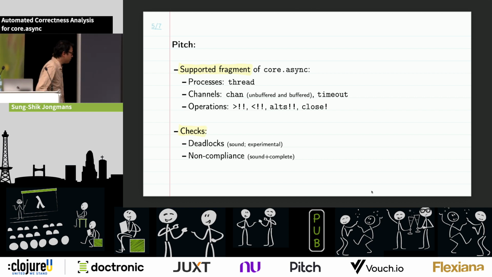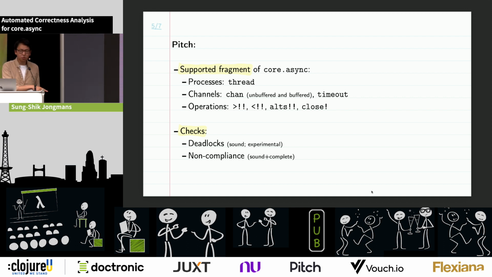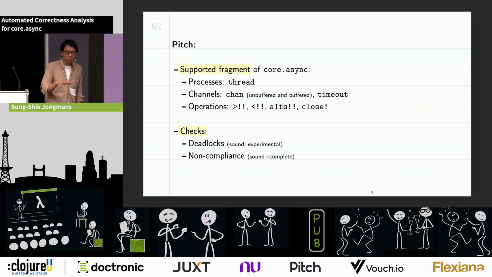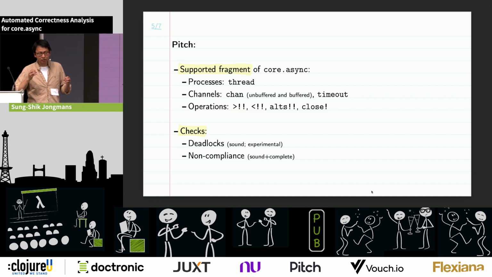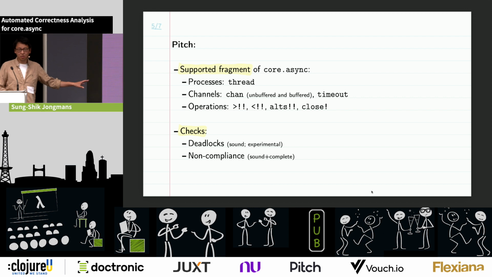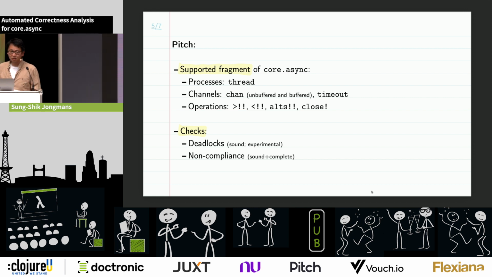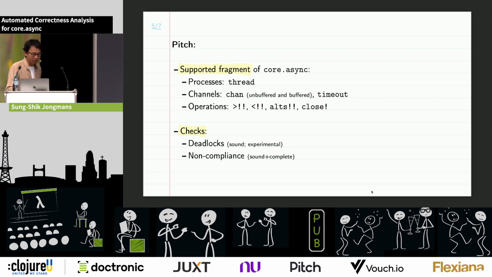Then the kind of checks that we do are for deadlocks and for non-compliance, as I've shown you. The checks for deadlocks are sound but not complete, which means that if you get an exception, then you can be sure that there really was a deadlock, but we're missing some deadlocks as well. So in that sense, we're not complete. It's also still a bit of an experimental feature because checking deadlocks is actually kind of hard, so we need to do some more research on this as well.